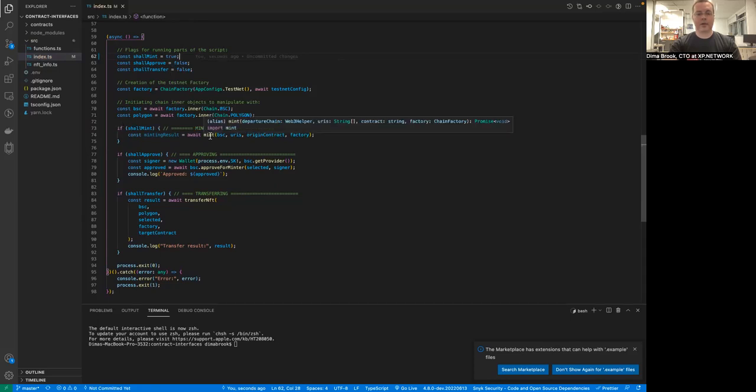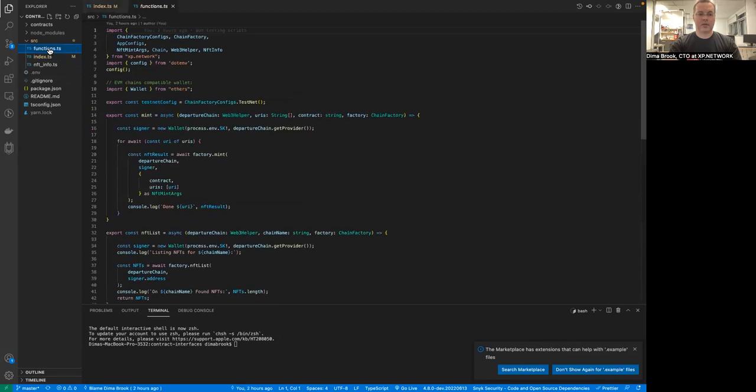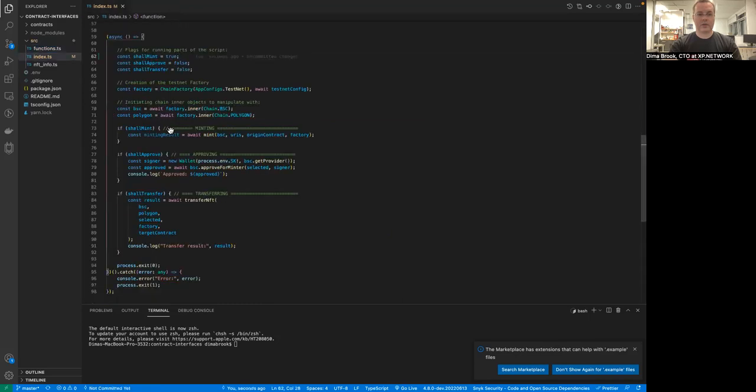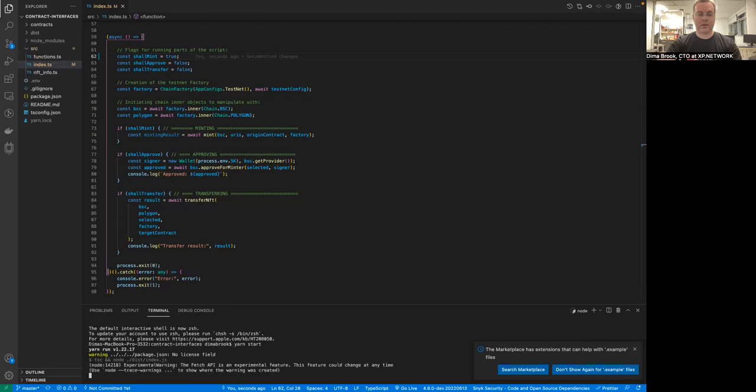The minting function resides in the functions file here. It will be called once we launch this file. To launch the file, we have to go to the terminal and run yarn start. Okay, so let's do that. This is supposed to mint an NFT on BSC in the contract that we just deployed.